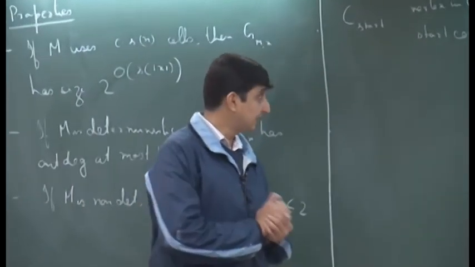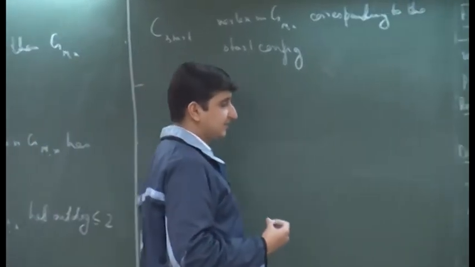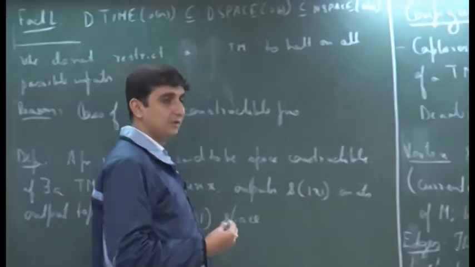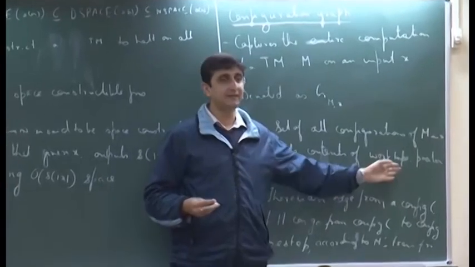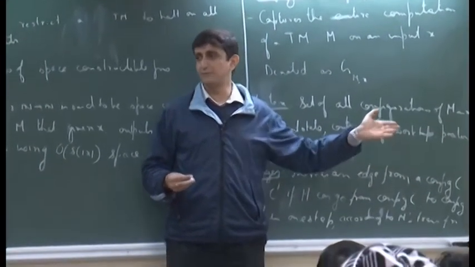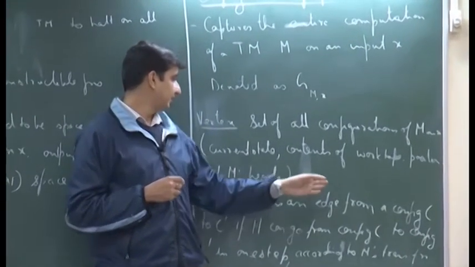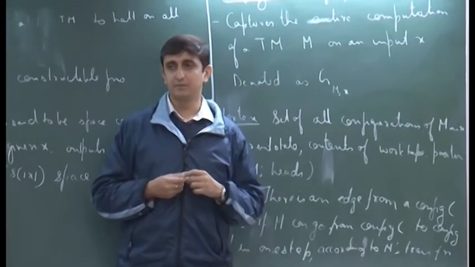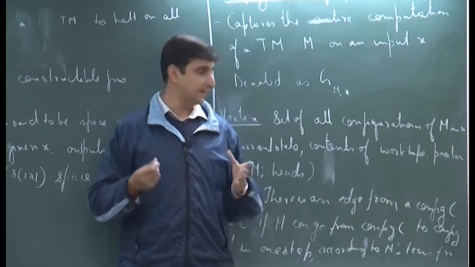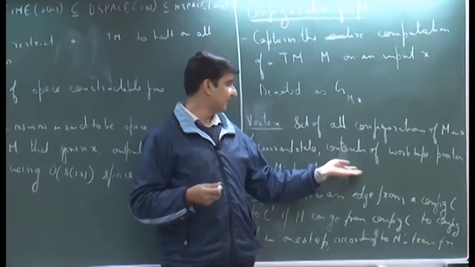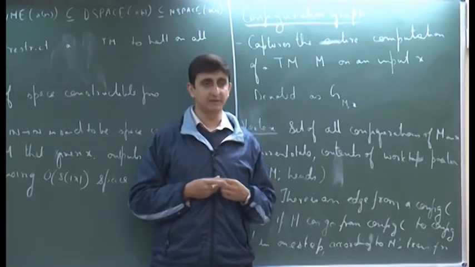But what we can do is this: when M reaches an accepting state, we can go ahead and delete everything present in the work tape, filling it with blank symbols, and bring all the heads to the first cell in every tape. Basically, without loss of generality, I am reducing all the accepting configurations to just one accepting configuration.